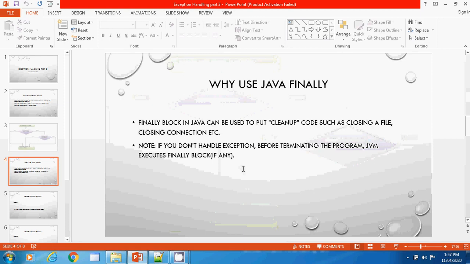So why do we use the Java finally block? As we have discussed earlier also, the finally block in Java can be used to put cleanup code such as closing a file or closing connections, because it is very necessary to close a file or connections. If it is open, it is very dangerous, right? So if you don't handle the exception, before terminating the code, the JVM executes the finally block if there is any.